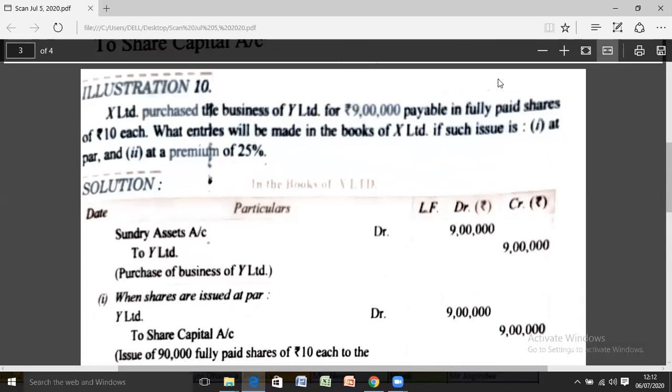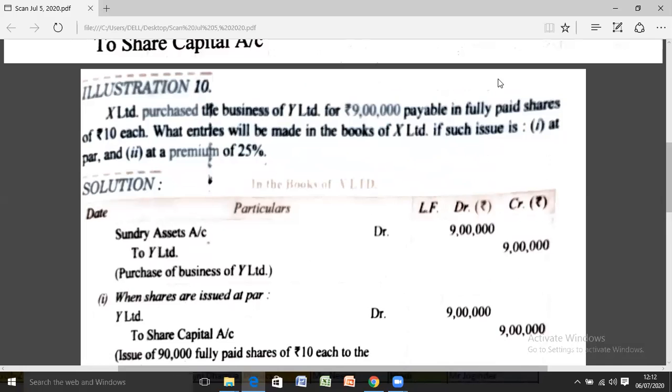X Limited purchased the business of Y Limited for rupees 1 lakh, 9 lakh payable in fully paid up shares of rupees 10 each. By the first sentence, you come to know who is the buyer, who is the vendor, how much is the purchase consideration, and which topic the question is related to. Now, the second sentence: what entries will be made in the books of X Limited if such issue is at par and at premium?